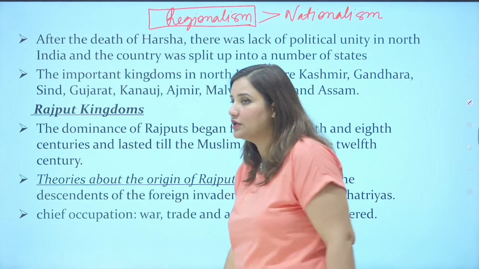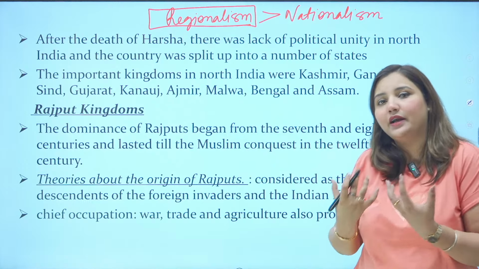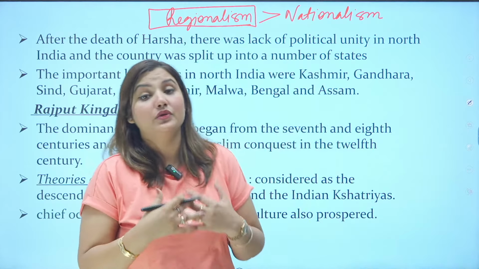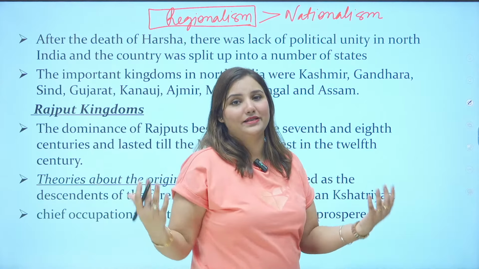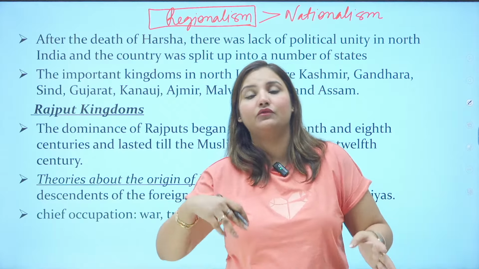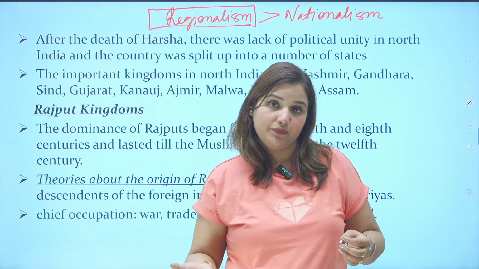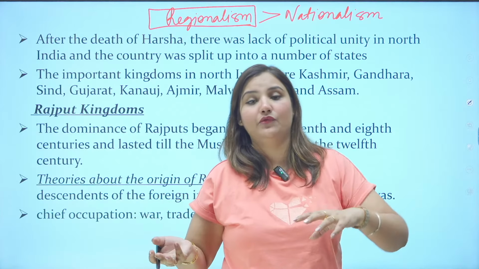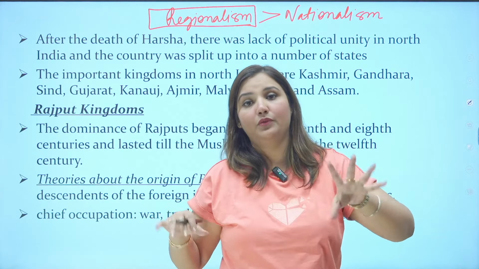What is regionalism? The region-specific idea that I belong to this area, I belong to this clan, this is my state. I am a Rajput, I am from Bundi, I am from Kota, I am from Burhanpur, I am from Jaipur, I am from Amer, I am from Ajmer.